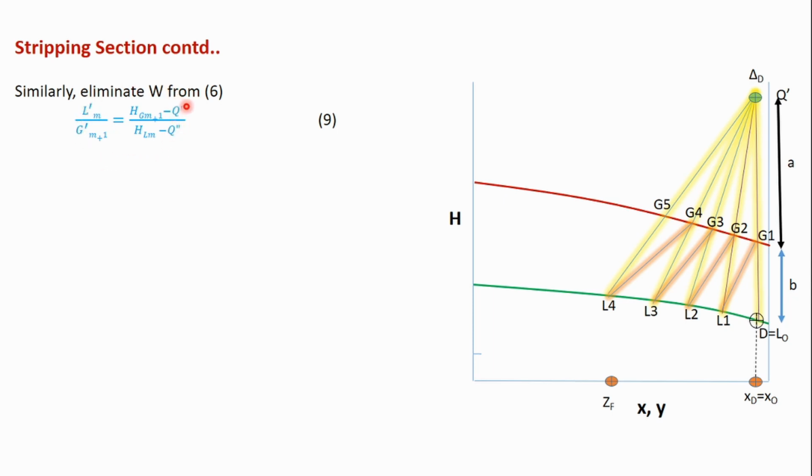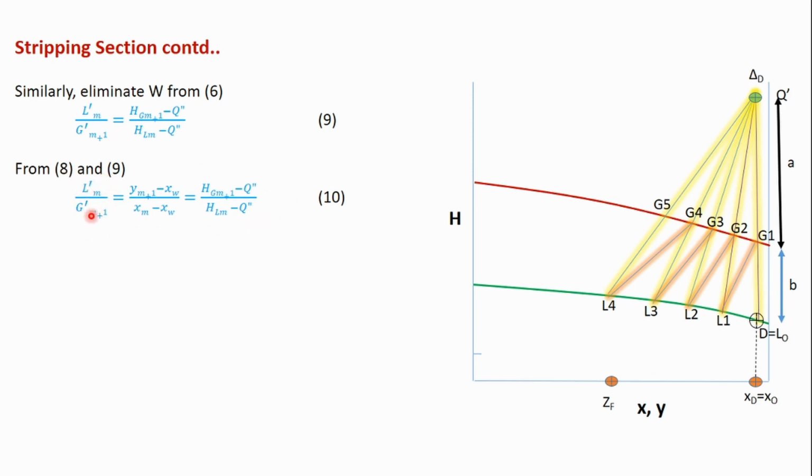Here the term which is common is Q double dash. So let us write equation 8, in terms of composition, and the L by G expression in terms of enthalpy together. This is the expression for the operating line of the stripping section.